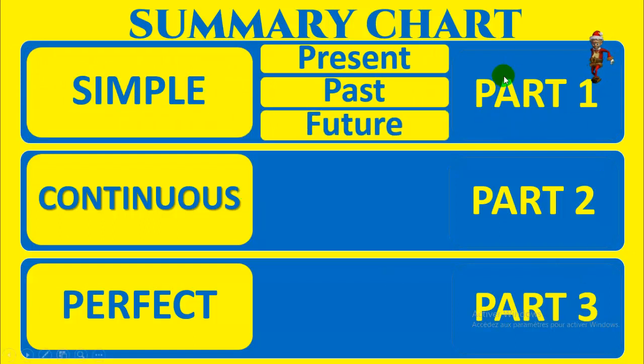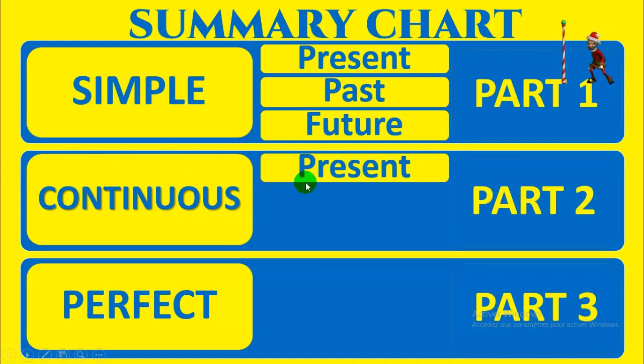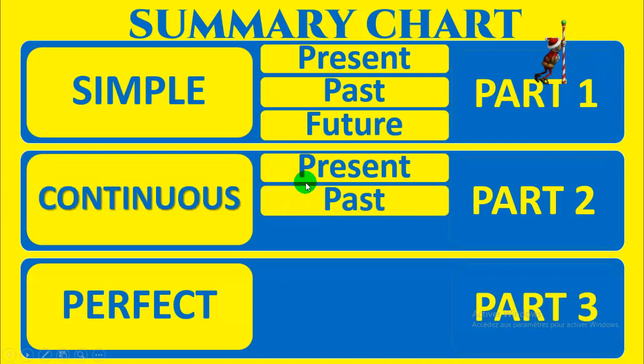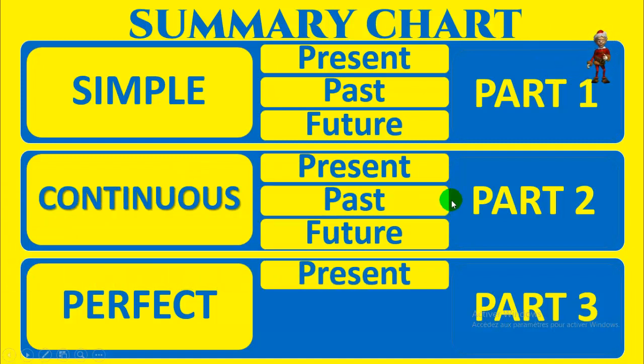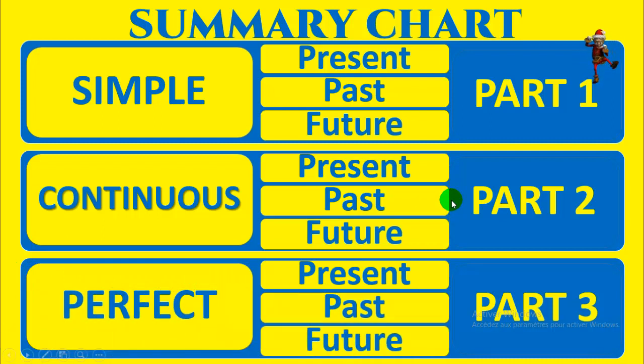This is part 1. Continuous tenses: present continuous, past continuous, and future continuous. It is part 2. And the present perfect, the past perfect, and the future perfect. So here are the 9 tenses we are going to deal with in this video.